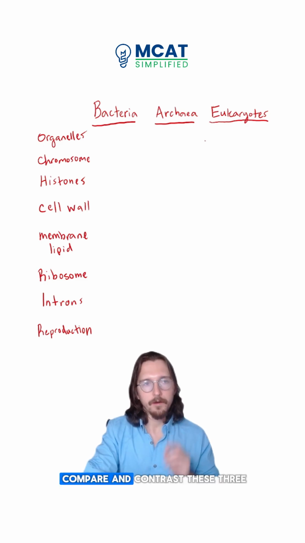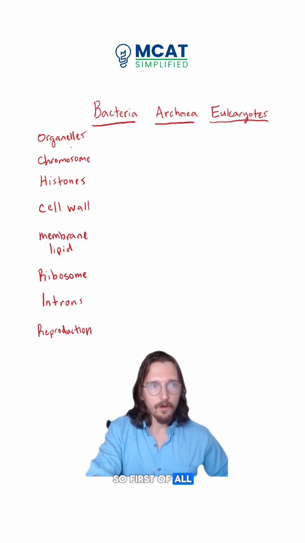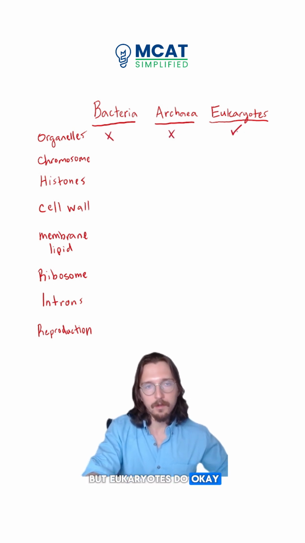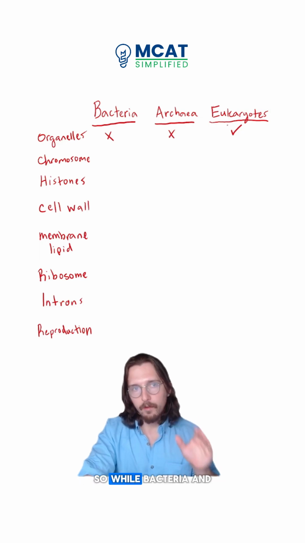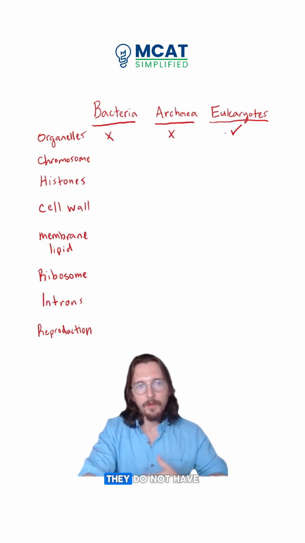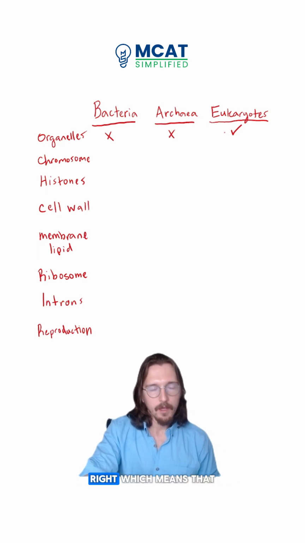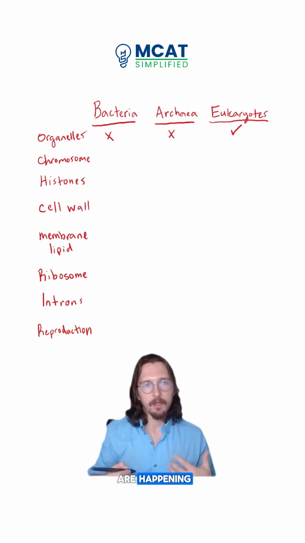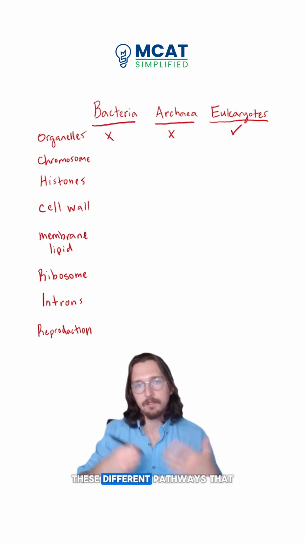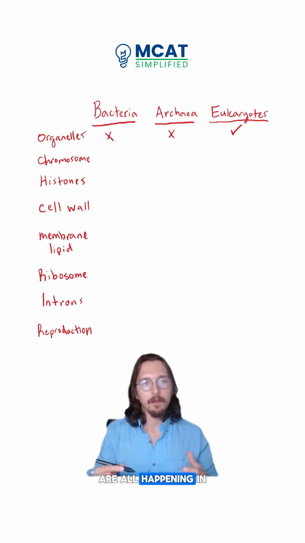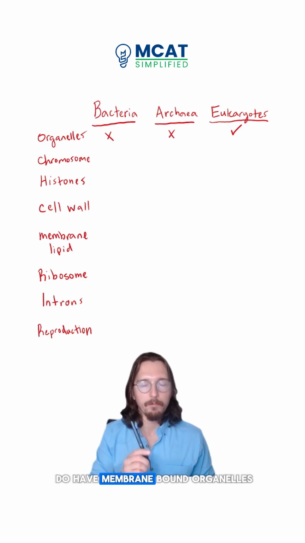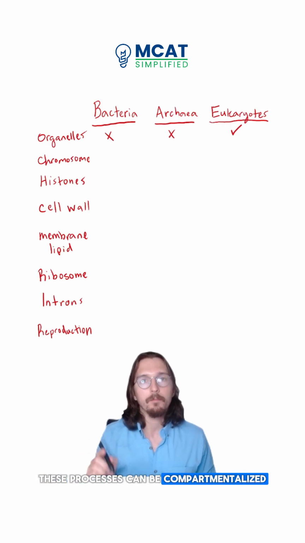Okay, so now let's compare and contrast these three. So first of all, do they have organelles? Well, bacteria and archaea, by definition, do not have organelles as they are prokaryotes, but eukaryotes do. Now, organelles are membrane bound. So while bacteria and archaea have a cell membrane, they do not have any membranes within the cell, right? Which means that all the processes happening inside these cells, like all the metabolic processes, these different pathways that we learn about, are all happening in the same environment. They are not compartmentalized.